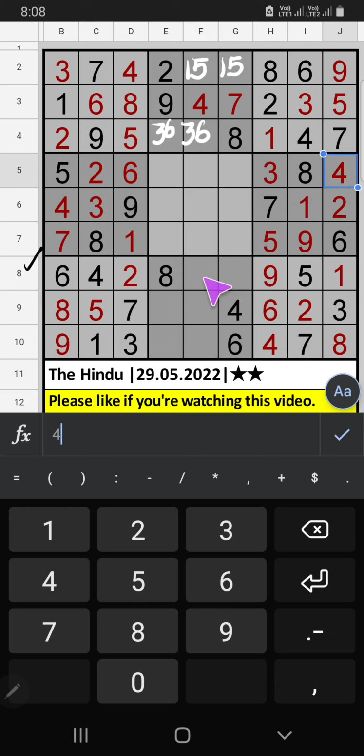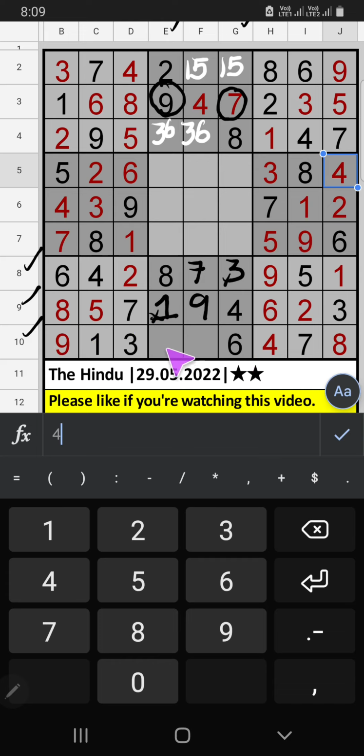Eighth row, 2 numbers are remaining, 3 and 7. Column G, we already have 7. So 7 can't come in this cell. 7 is confirmed here. Then 3 is here. 9th row, 2 numbers are remaining, 1 and 9. Column E, we have 9. So 9 can't come in this cell. 9 is confirmed here. Then 1 is here.